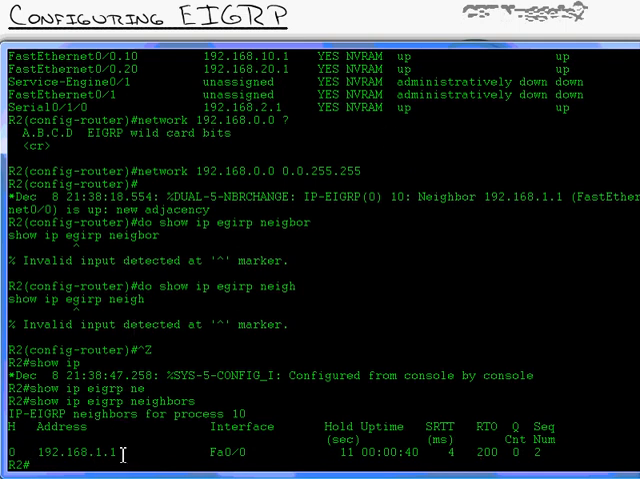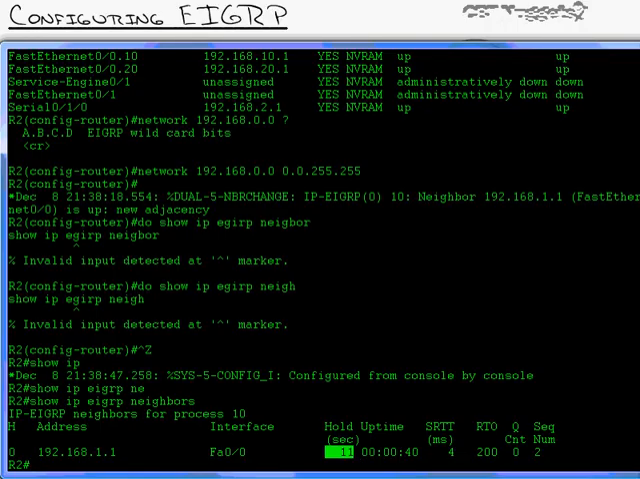We've got the neighbor. We see the address, 192.168.1.1. That's our router 1. I can see the interface I formed a neighbor on. I can see how long that neighbor's been running. I can see the hold time. Hold time is how long it believes until that neighbor is dead.